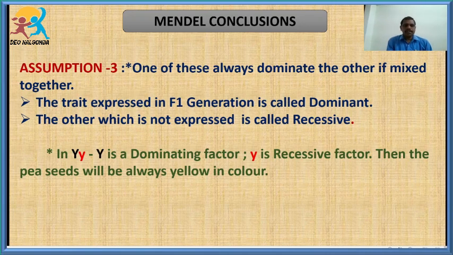So now we can say capital Y is a dominating factor and small y is a recessive factor. Then these pea seeds will always be yellow in color. Like that, in the F1 generation, all the seeds which are produced are completely yellow in color. So these were the three assumptions he concluded by observing his results.